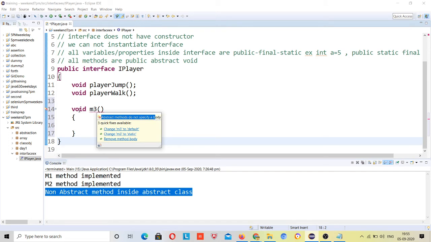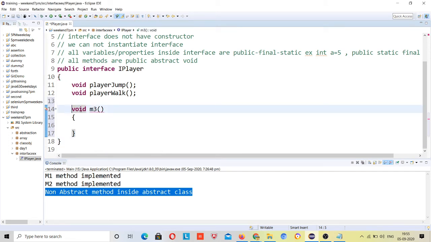Now you can say I have not defined abstract here, but by default it's abstract, you don't need to write abstract. By default inside an interface everything is abstract, meaning all the methods are abstract, right? Or you can change m3 to default or static, right?